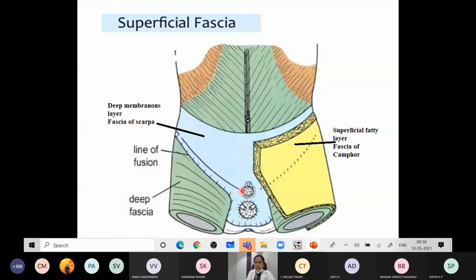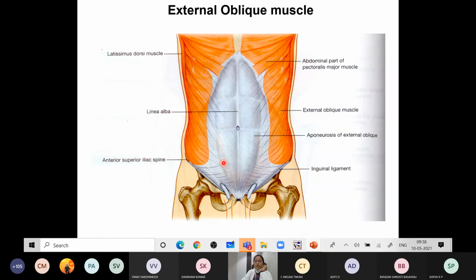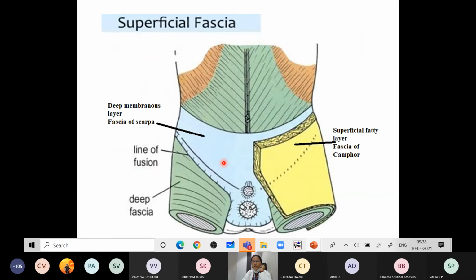Then it will become continuous over the scrotum, where it will be replaced by a muscle called the dartos muscle. There that layer is absent, and it will form the fundiform ligament of the penis. So these are some modifications of the deep membranous layer or the fascia of Scarpa. So this is the superficial fatty layer and the deep membranous layer. Okay, so that is about the superficial fascia.